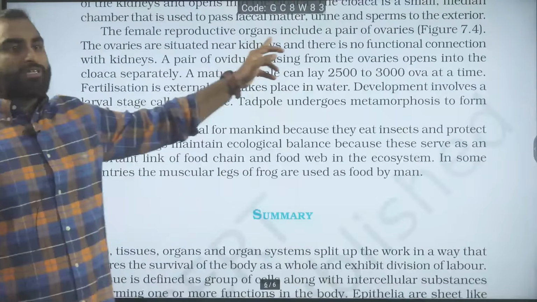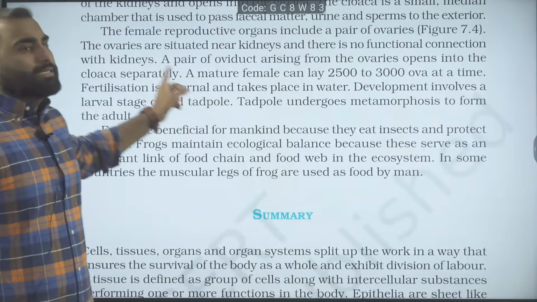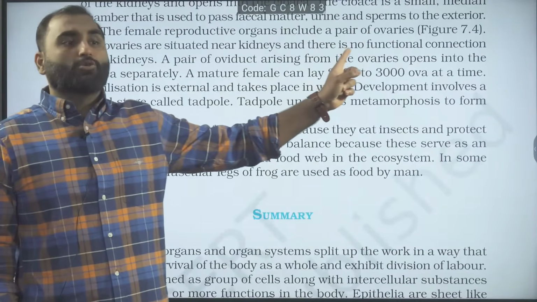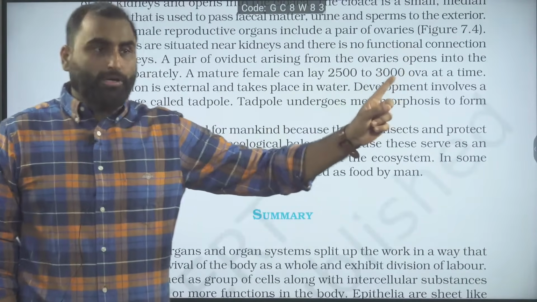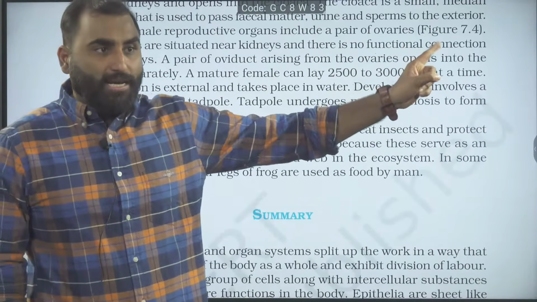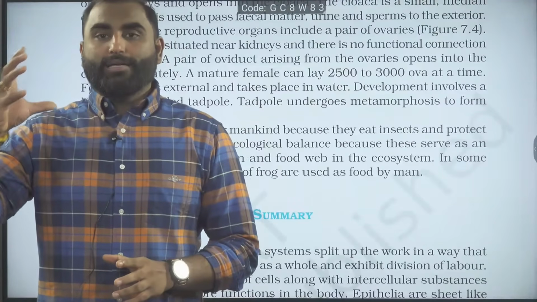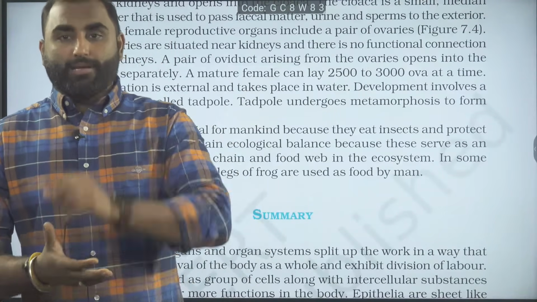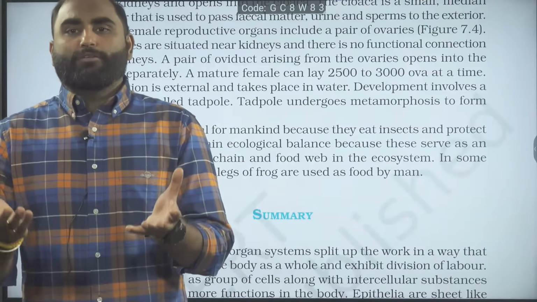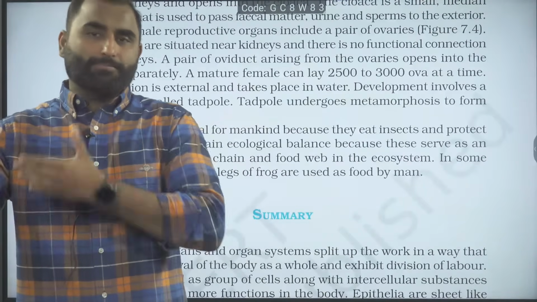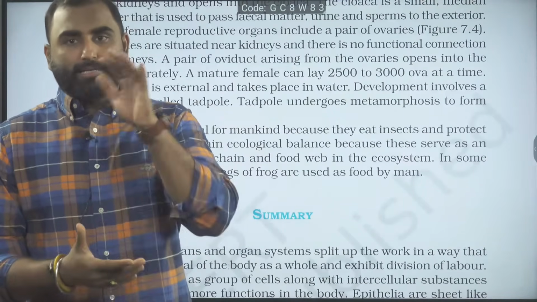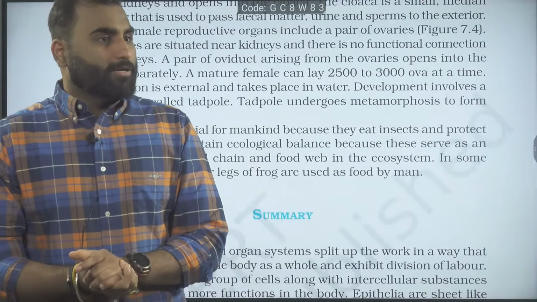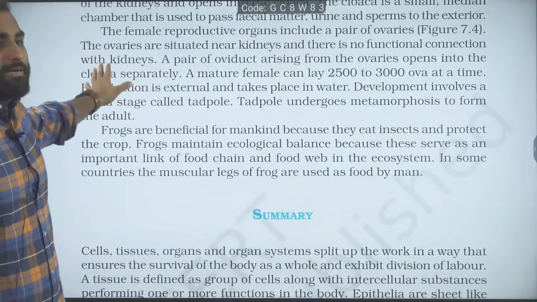Then the female reproductive system consists of a pair of ovaries. The ovaries are situated near the kidneys and there is no functional connection. Very important line: there is no functional connection. Like here, the testes have the vasa efferentia opening in the kidneys and there is a Bidder's canal, which is kind of a functional connection between the testes and the kidneys, because Bidder's canals are on the kidneys. So there is no functional connection here with the kidneys.